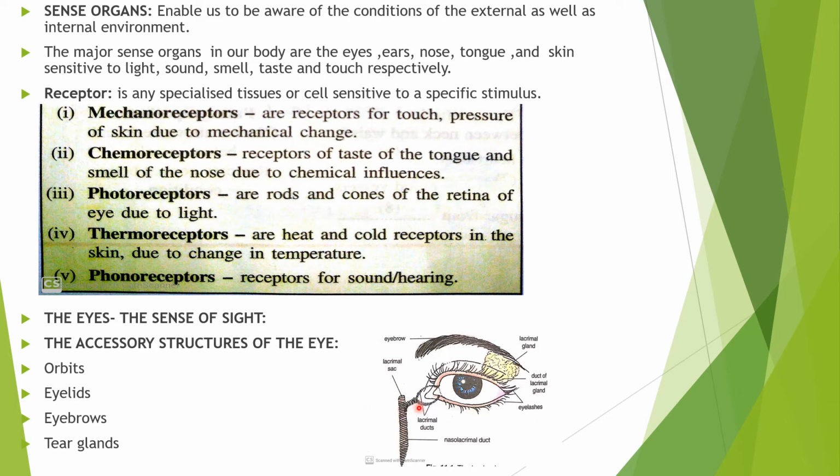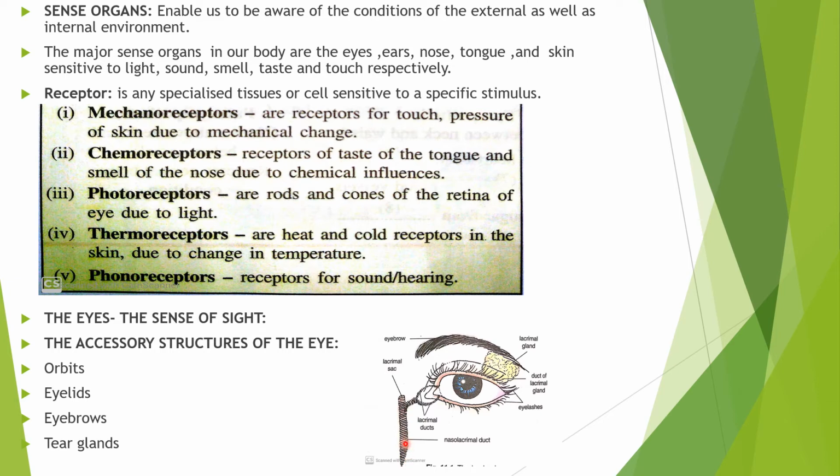From here it passes to lacrimal canals and then into the lacrimal duct. So these are the lacrimal canals, and then they pass into the lacrimal ducts. From here, the nasolacrimal duct, this is a nasolacrimal duct which connects the nose with the eye, and this nasolacrimal duct conducts the secretion into the nasal cavity of the nose.